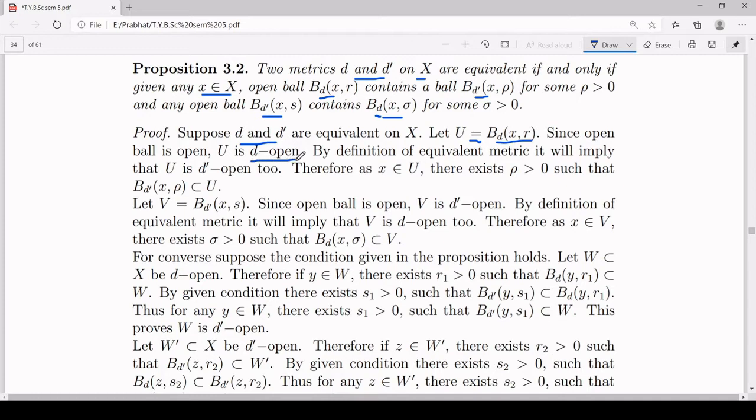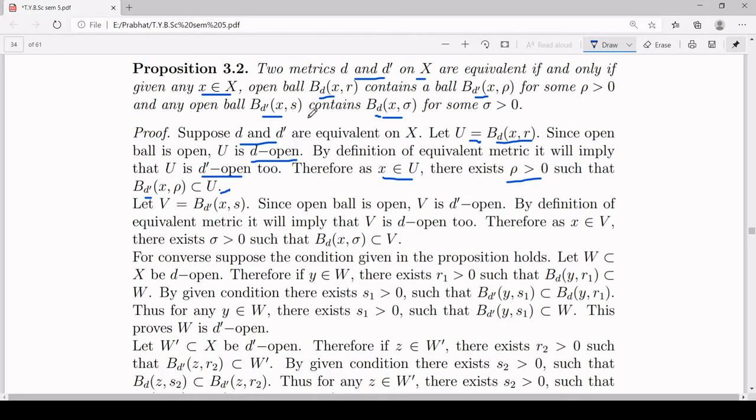U is d open. Now, since d and d dash are equivalent, by definition of equivalent metric, we will have U is open with respect to the metric d dash also. And as x is an element of U and U is open with respect to d dash, by the definition of open set, there exists some positive real number rho such that the open ball centered at x of radius rho with respect to the metric d dash is a subset of U. And that proves the first part of our condition.